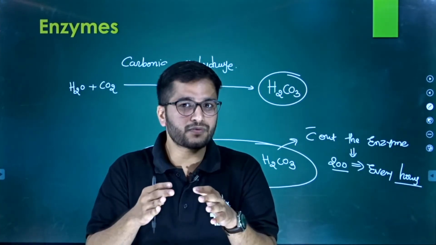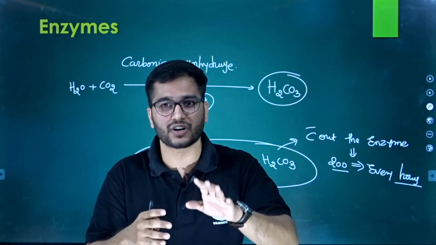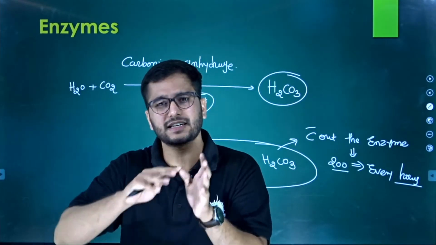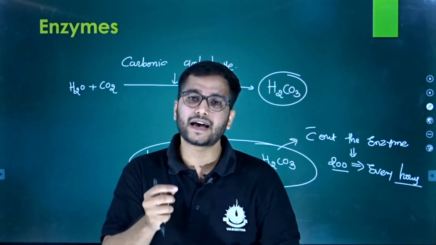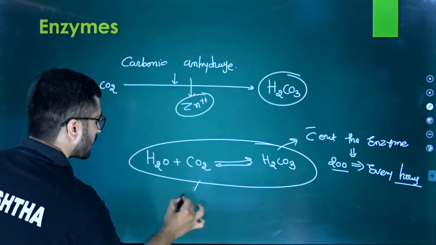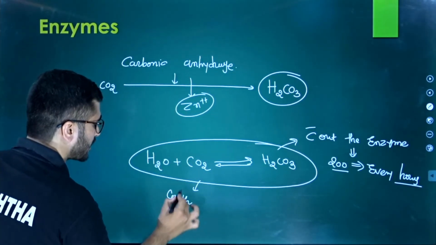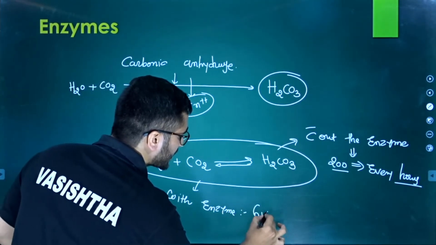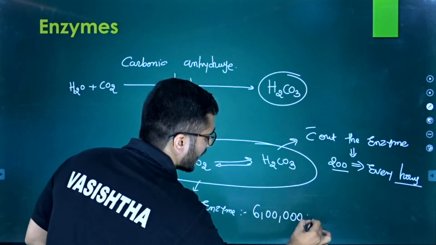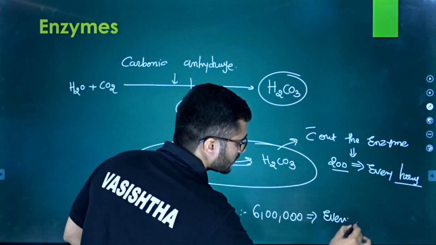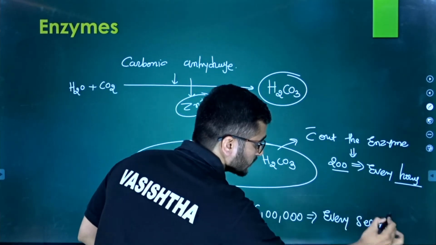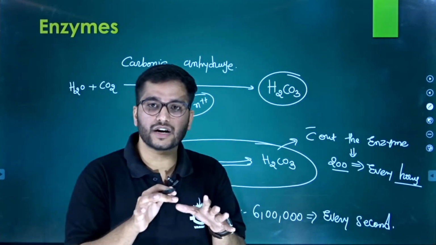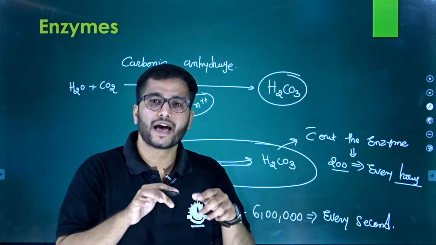But in the presence of enzyme, this reaction is something different. This reaction will be accelerated in such a direction that the reaction with carbonic anhydrase, with the enzyme, results in around 6 lakh molecules every second. Okay, right, 6 lakh molecules every second.